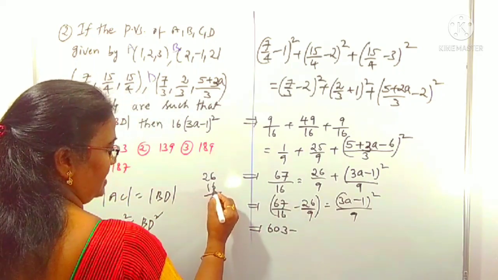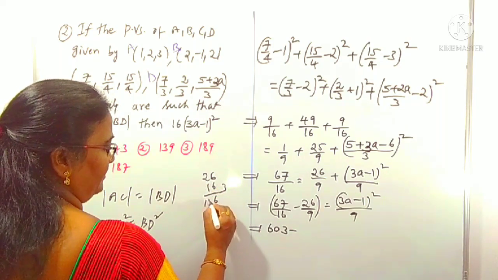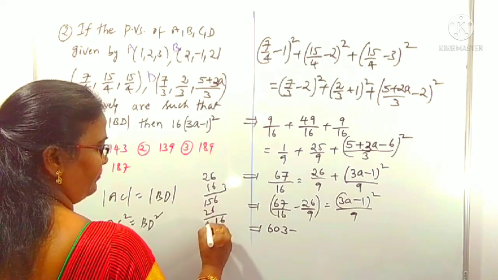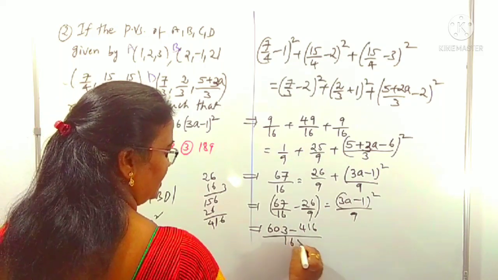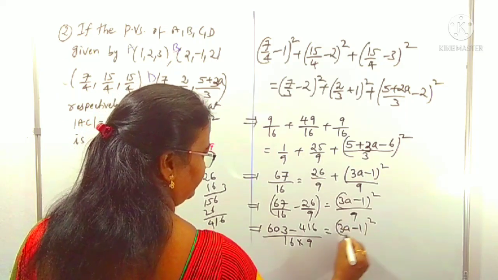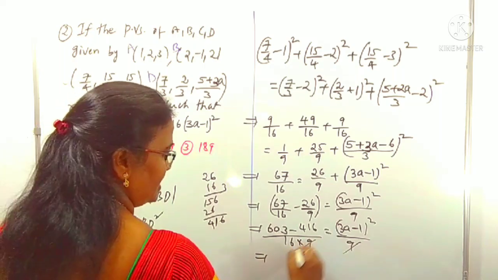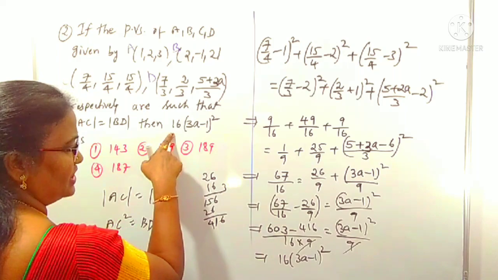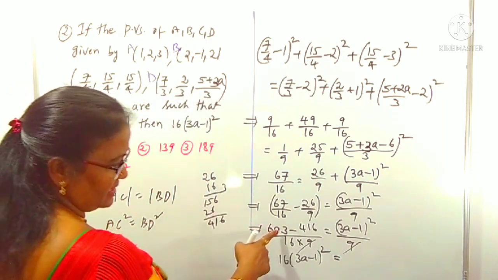LCM I am taking: 6 6s are 36, 6 3s are 18, 6 2s are 12, 3 is 15. Therefore 4 1 6 by 16 into 9 we can write as 3a minus 1 whole square by 9. The 9s cancel. So by cross multiplication, 16 times 3a minus 1 whole square is equal to, what is the difference of this?